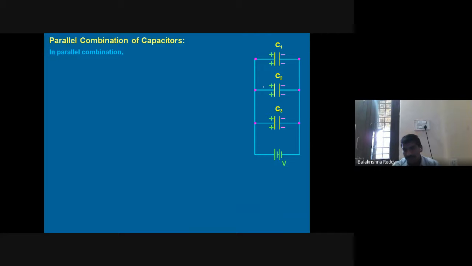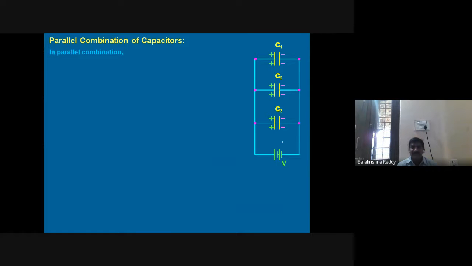As I told you, in parallel combination, current divides across each branch. So whatever current flows, it divides as I1, I2, I3. In the same manner, here the potential is commonly connected, so it is constant.